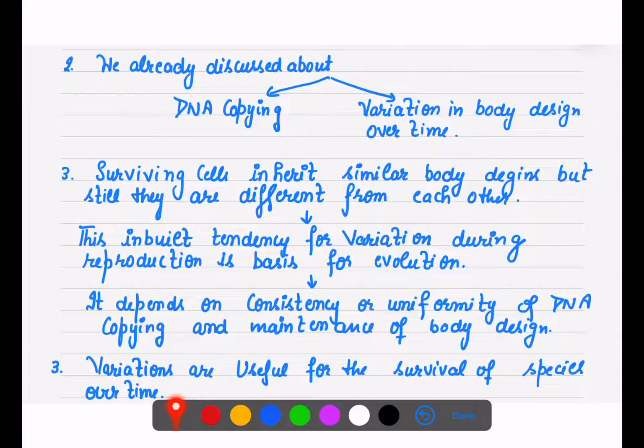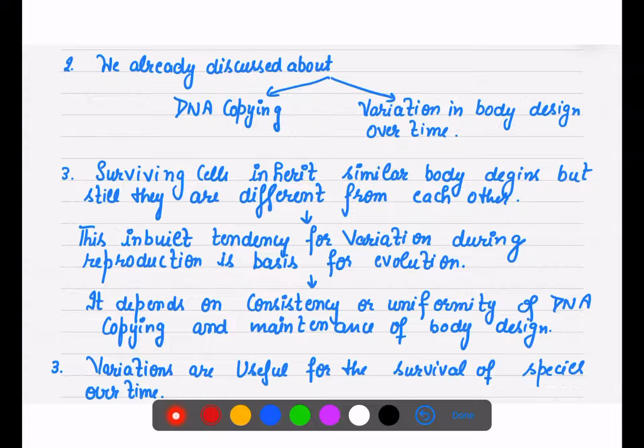See, in our previous lectures, in the starting two lectures, we only talked about DNA copy as well as variations and evolution. DNA copy, as you know, our body design is transferred from parents to offspring only because of the DNA, and this DNA replicates, it forms its own copies.